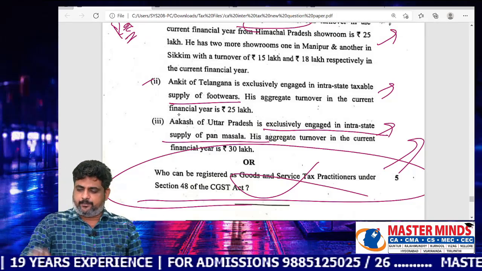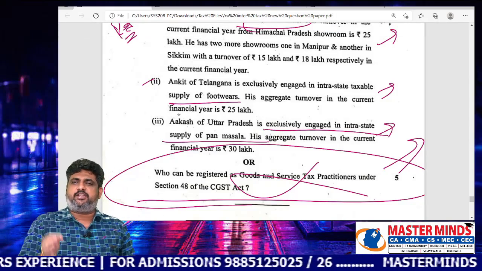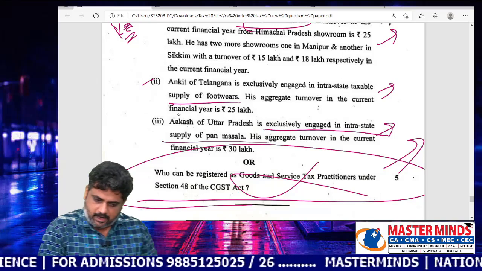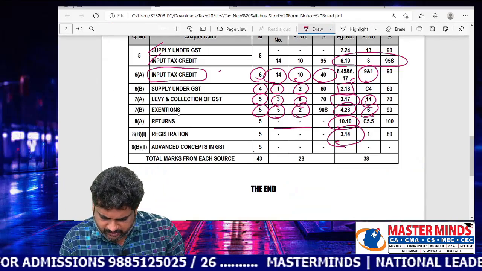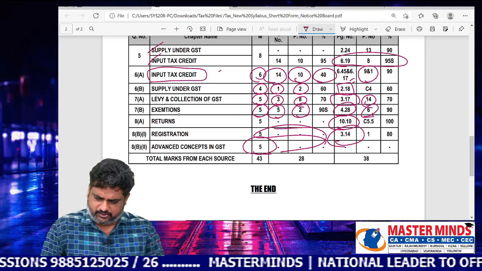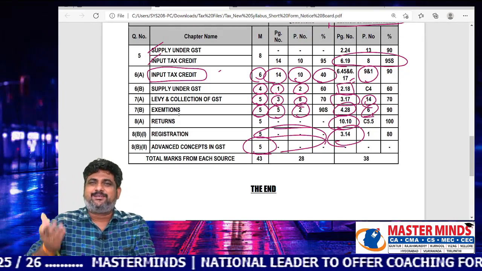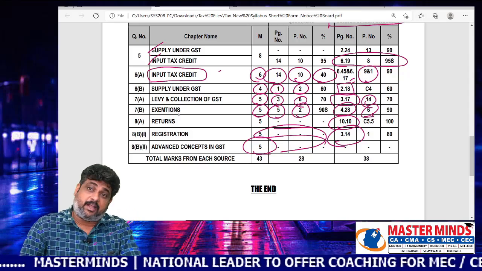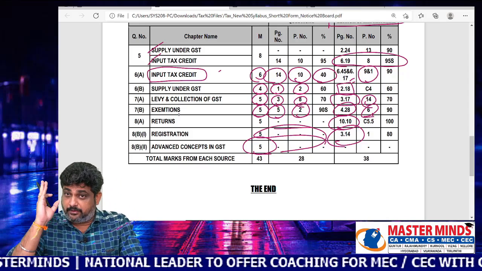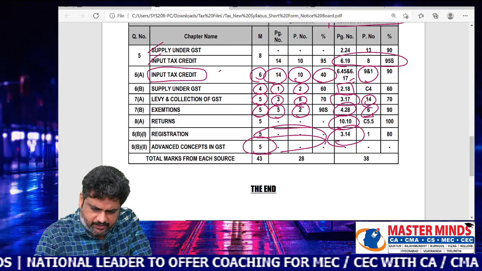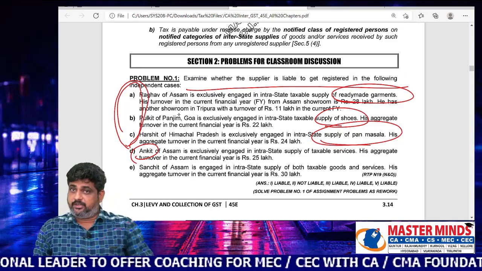Except these 5 marks, everything is from material only. And in the same way, this point is also not covered under our guess questions. Already I said that guess questions are meant, sometimes they may match and sometimes they may not be matched. But the damn sure thing is always it will be matched with MM material.